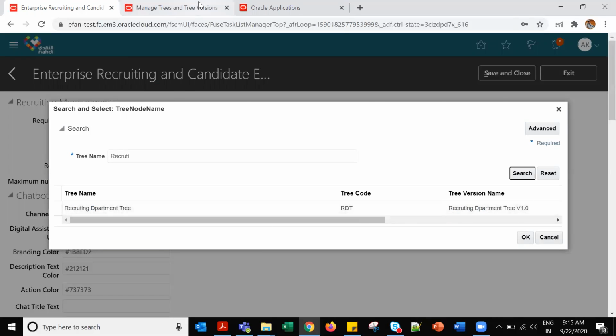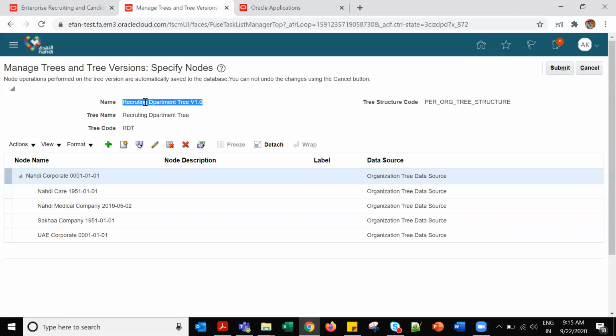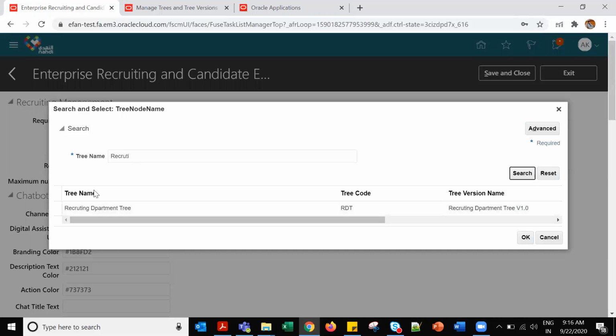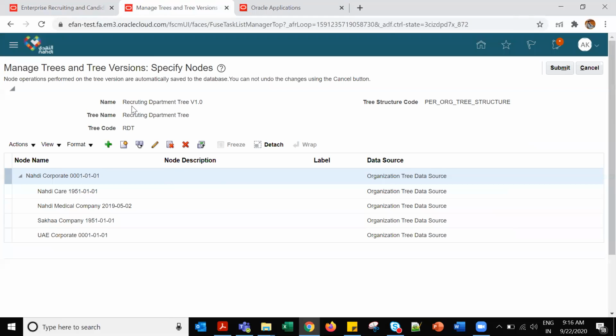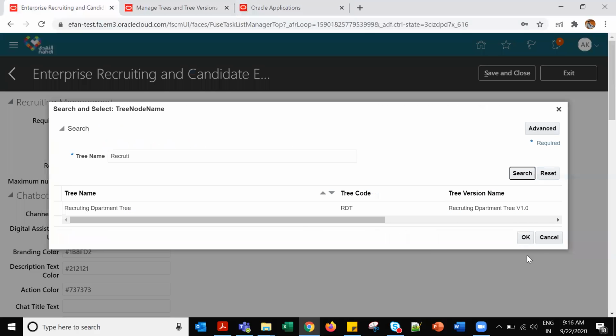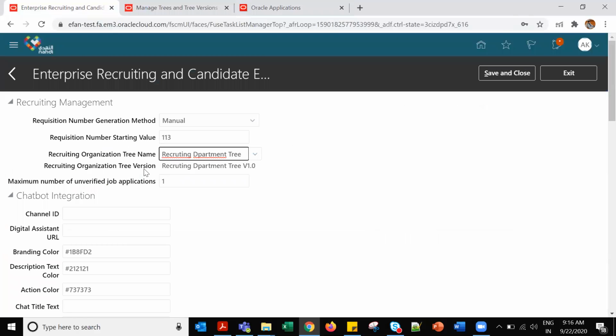And both are interlinked. Here if you see, this is the tree name, recruiting department tree. This is a version name. Tree name is recruiting department tree. Version name is recruiting department tree version 1.1. Version name is recruiting department tree version 1.0. Same 1.0 only. Same thing here. Like that, organization tree version 1.0.